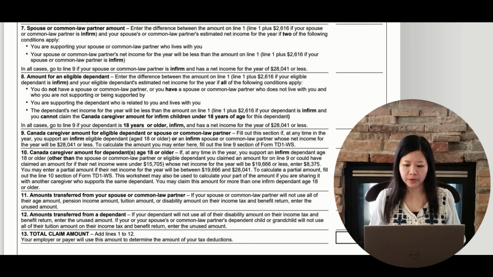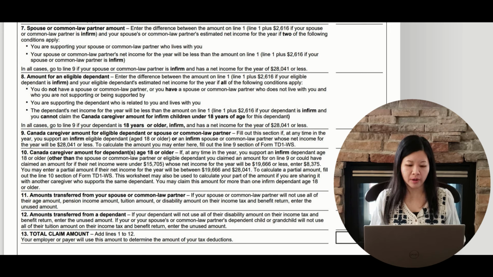Line 7 is the spouse or common law partner amount. If you support your spouse or common law partner who lives with you and your spouse or common law partner's net income will be less than the amount reported in line 1, basic personal amount, or line 1 plus 2,616 if they are dependent on you because of an impairment in physical or mental functions, you can enter the difference between this amount and their estimated net income for the year.